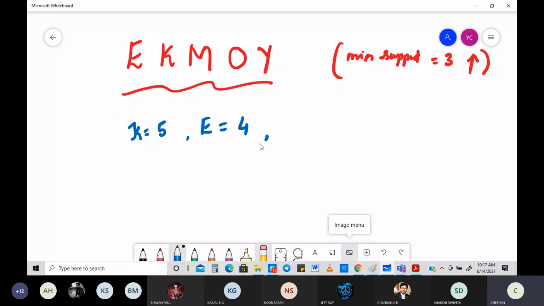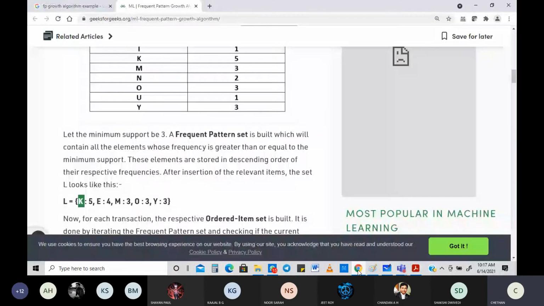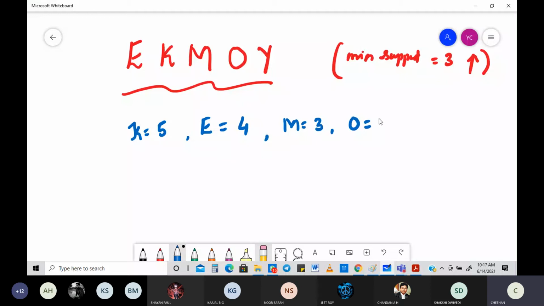Then M, O, Y. All three are the same. So M is equal to 3, O also is equal to 3, Y is also equal to 3. Now, some people may be wondering why Y isn't written first. I'm just going with the alphabetical order.